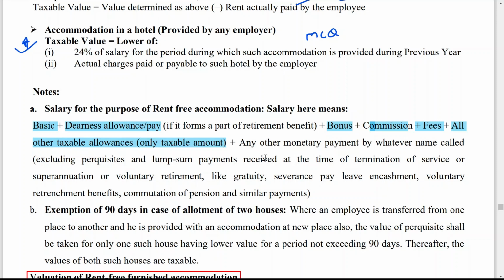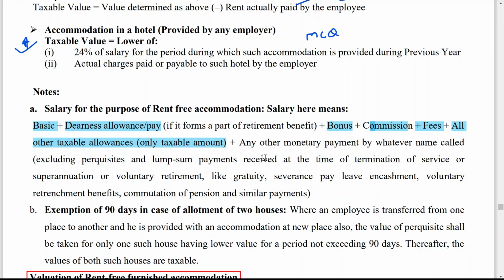So what is included? Once again, basic plus DA forming part, plus bonus, commission, fees, all other taxable allowances, all these things you have to include. And what not to include? You don't have to include dearness allowance if it is not forming part. If it is not forming part, don't include. Then in case of all allowances, you have to include only the taxable portion. Don't include the exempted portion. So by making a total of all these things, you will get the total salary.